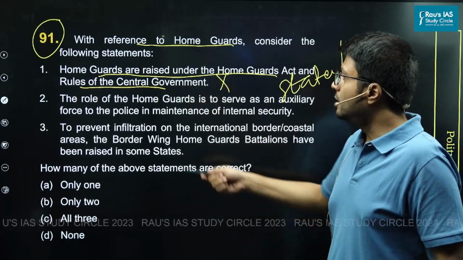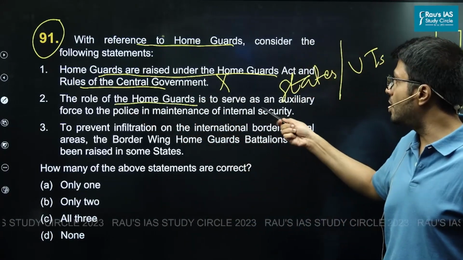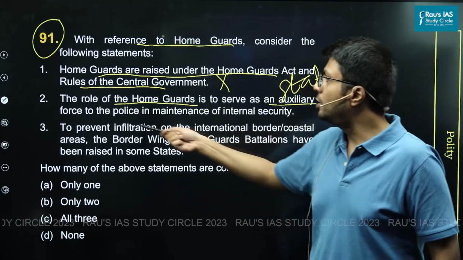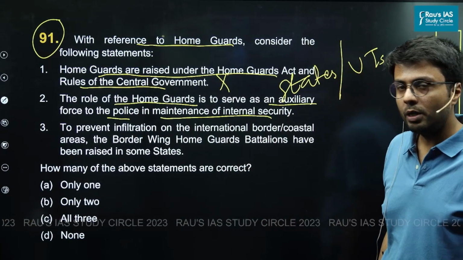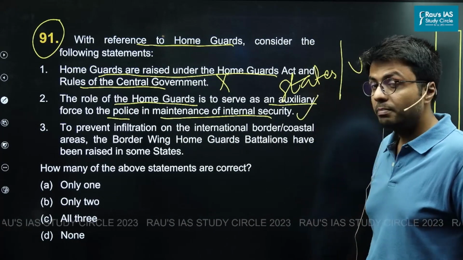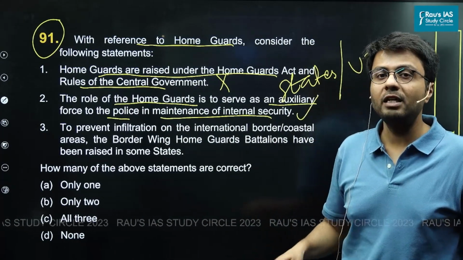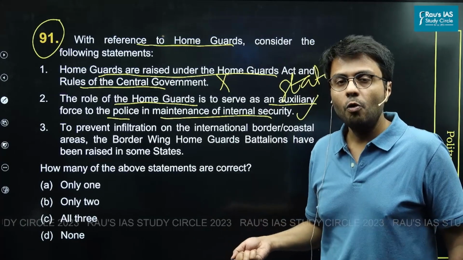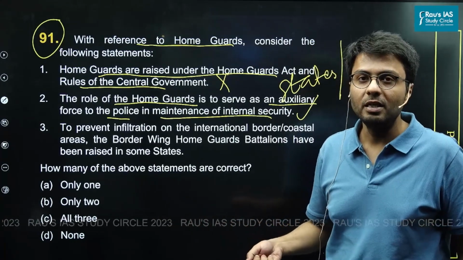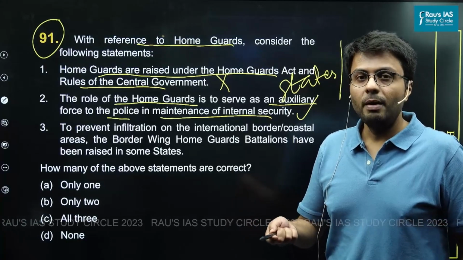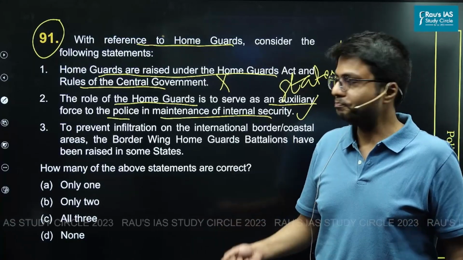Statement 2: The role of home guards is to serve as an auxiliary force to the police in maintenance of internal security. Now, this statement is correct because in addition to serving as an auxiliary unit to the police, home guards also assist the communities in any kind of emergencies such as cyclones, epidemics, etc.